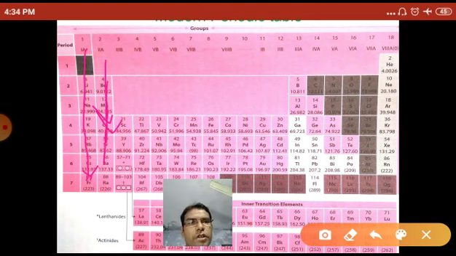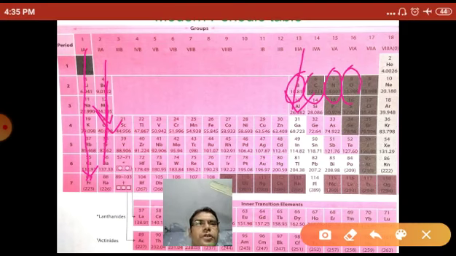The elements in group number 13 are called the boron family elements. Group 14 is the carbon family elements. Group 15 is the nitrogen family elements. Group 16 is the oxygen family elements or chalcogens.